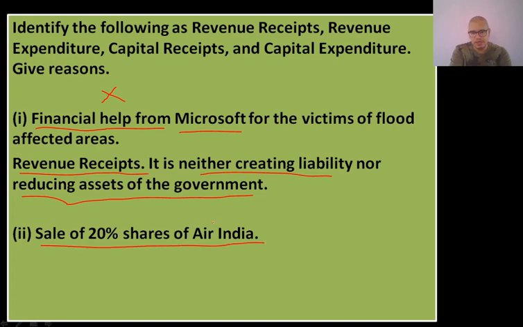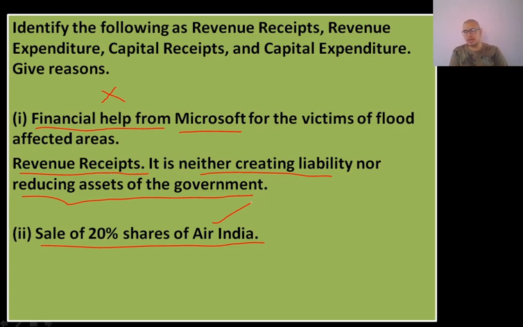Now this Air India is a public sector undertaking, which is under the central government, or the Union government. Here, the government has sold 20% of that particular public sector enterprise. Obviously, when you sell something, you are going to get money. So the government will get money, that means it is a receipt. But since Air India is a public sector undertaking, it is an asset for the government.